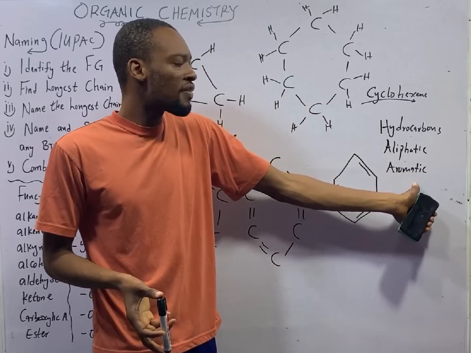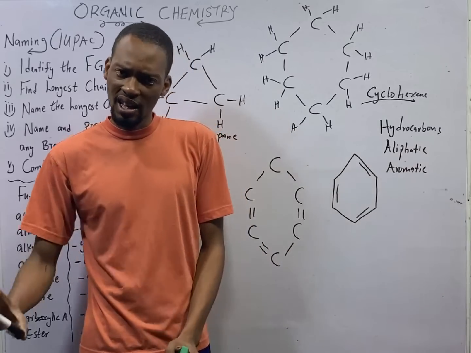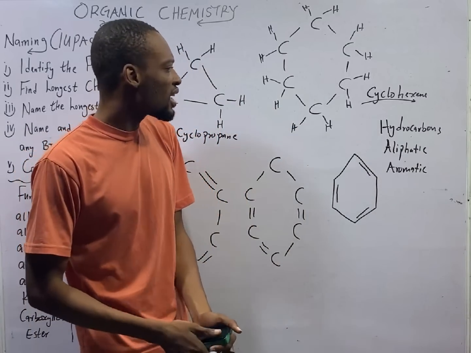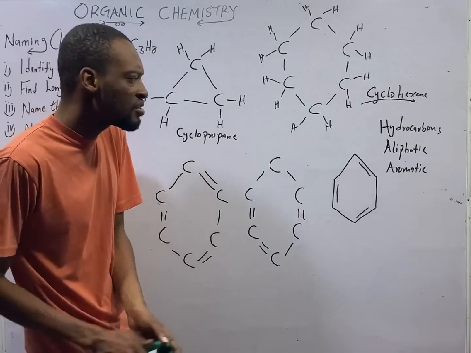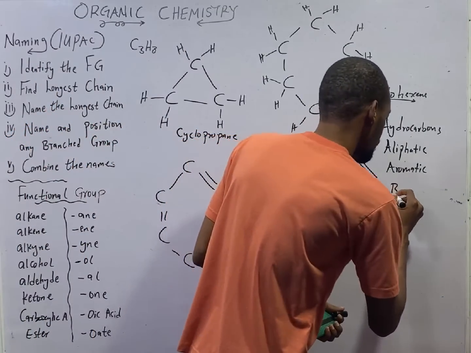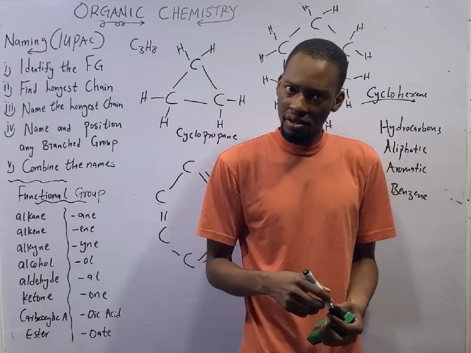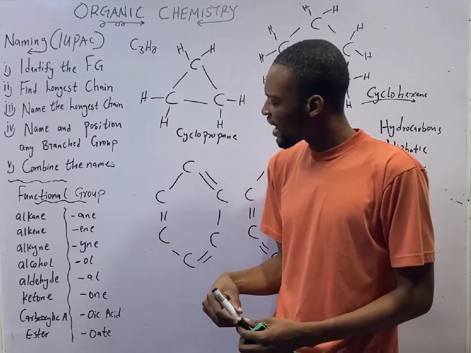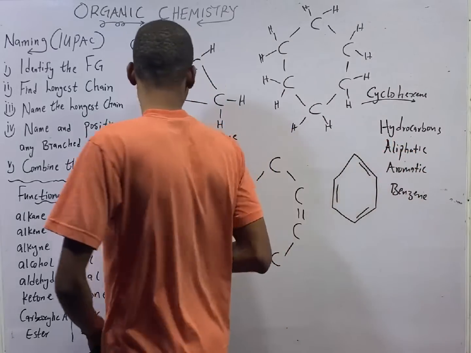We also have aromatic. Hydrocarbons are divided into aliphatic and aromatic. The aromatic hydrocarbons are the ones that contain the benzene ring. Benzene and its derivatives are the aromatic hydrocarbons. Look at this compound.